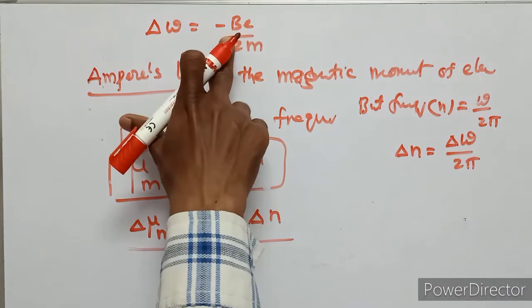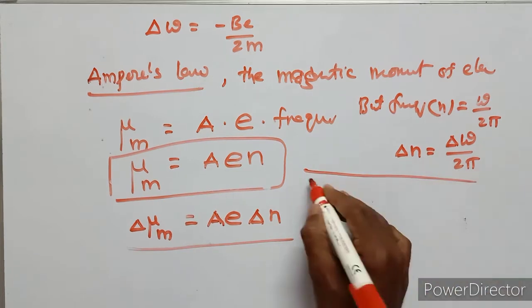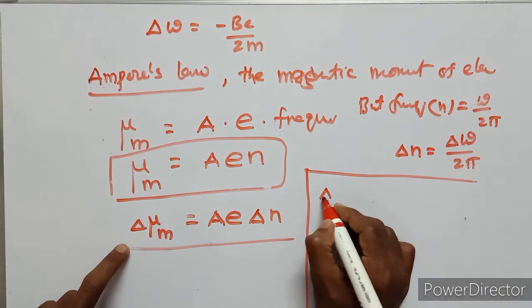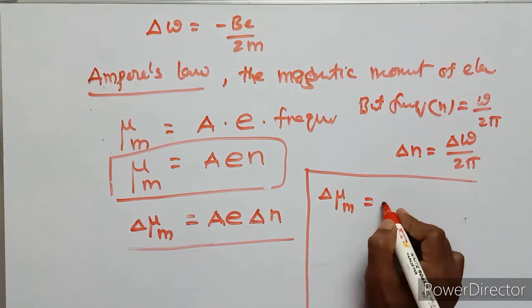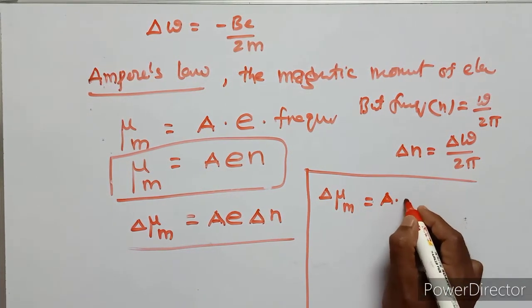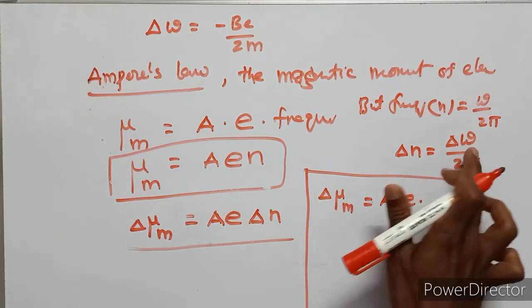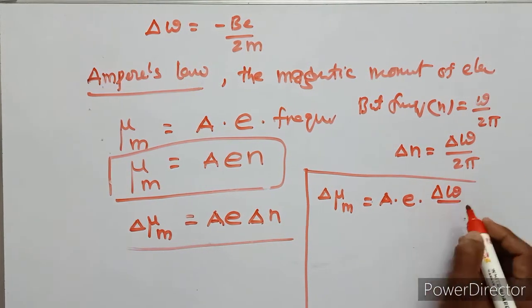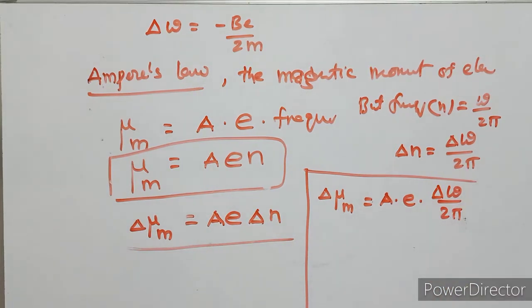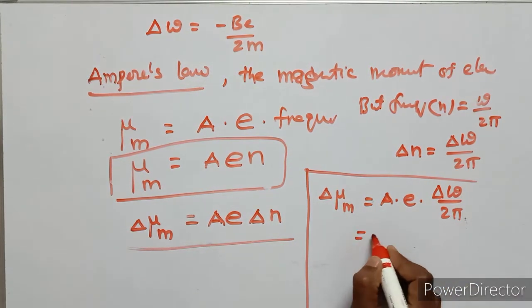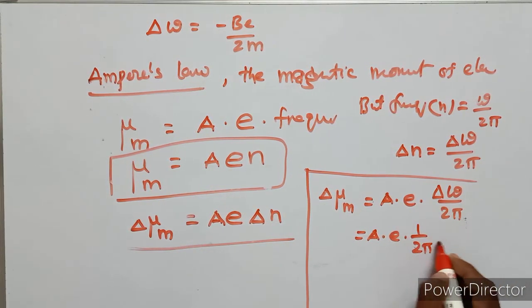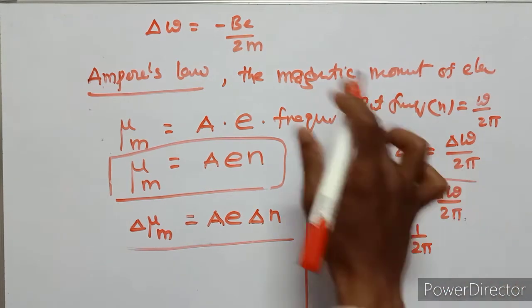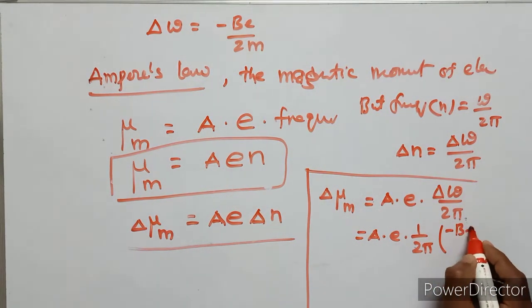So already we know that the change in magnetic moment equals A e delta n, which equals A e into delta omega upon 2 pi, that is A e times 1 upon 2 pi. What is delta omega? Delta omega is minus B e upon 2m.